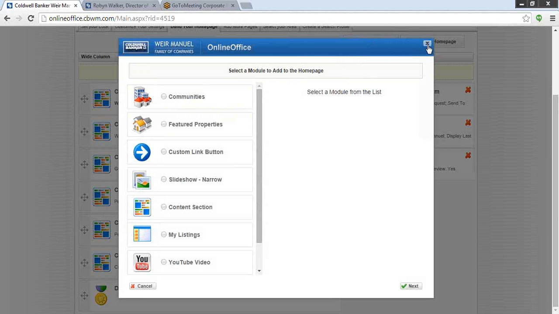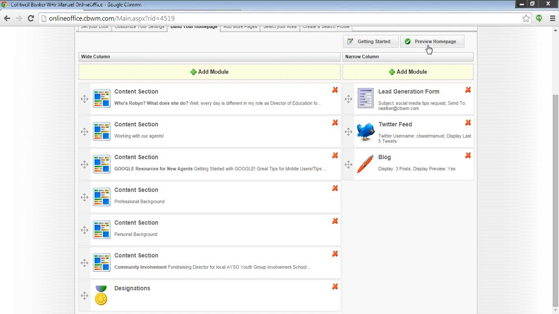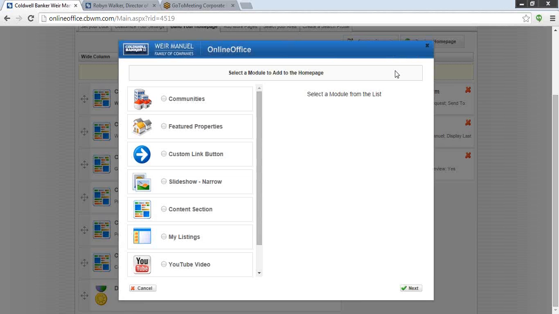So depending on where you want it to show up, how prominent you want it to be on your website, you're going to be able to add it in whatever column you want to make it visible. So that's one of the new features that you can add to your website as of right now. Another option that you have that will give you another 2 points is going to just be the My Listings module. And I believe that's available in the narrow column. You can see I have My Listings right here.